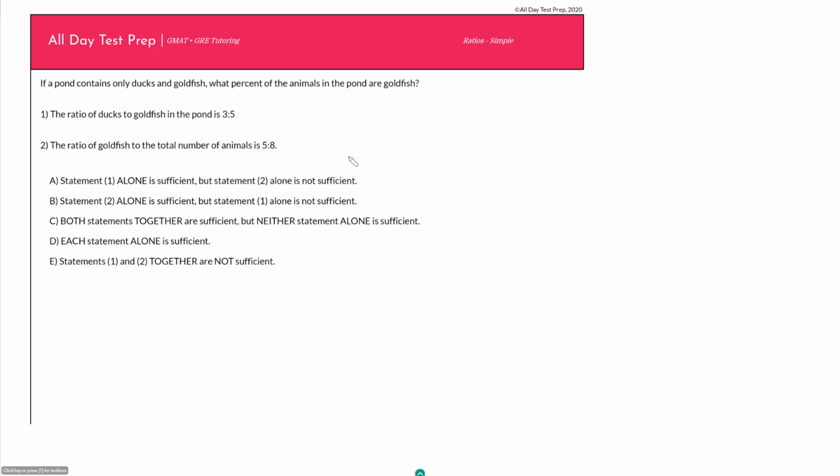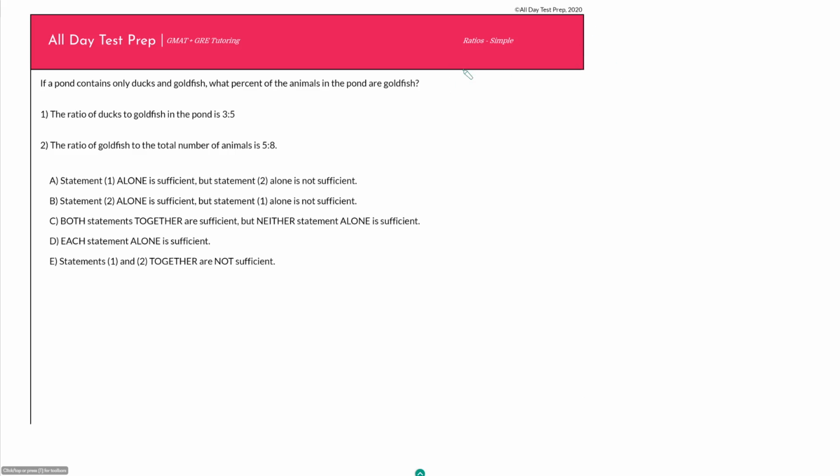So the question says, if a pond contains only ducks and goldfish, what % of the animals in the pond are goldfish? So pretty straightforward. There is not much we can do with the prompt, but even in questions where it might seem like we can't extract a lot of information from the prompt, usually there is more than you might think. We got ducks, goldfish, nothing else in our pond. Then it says what % of the animals are goldfish.